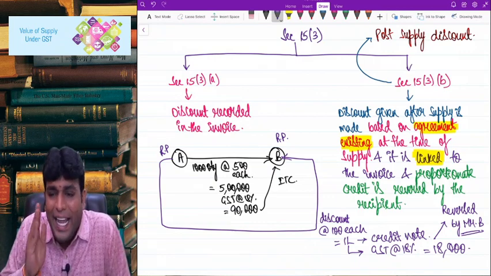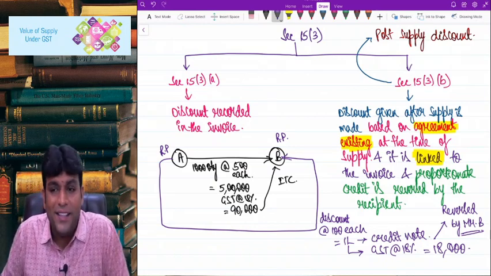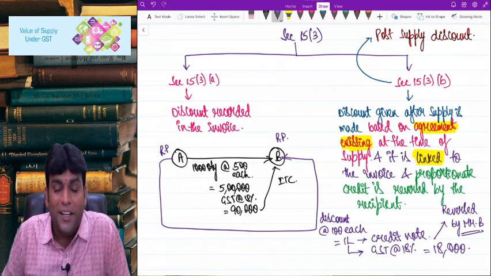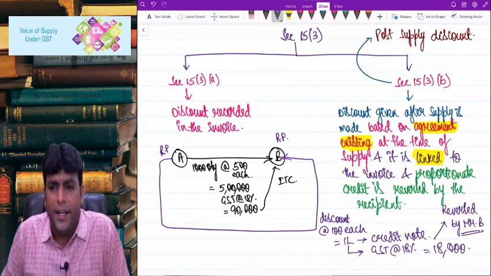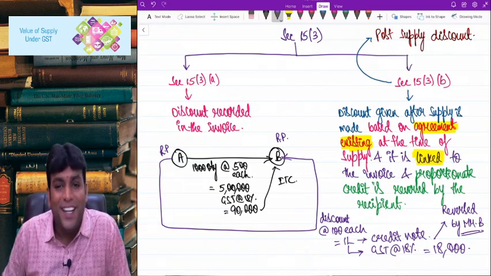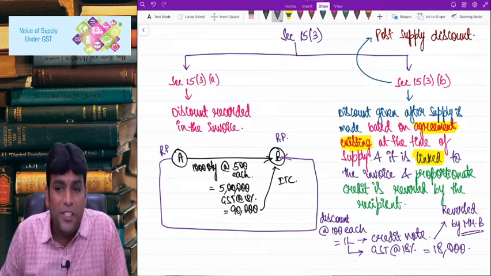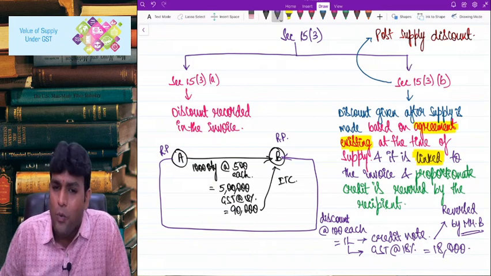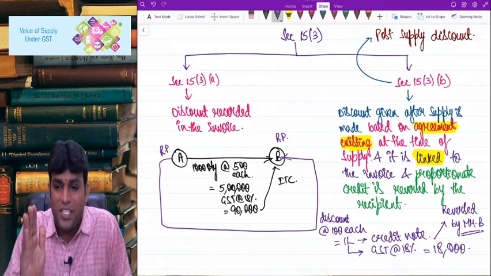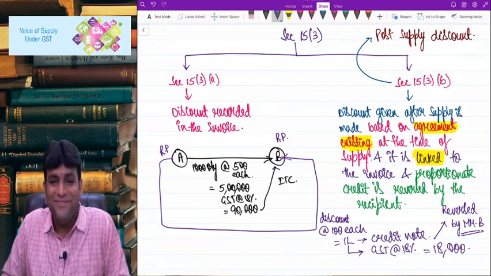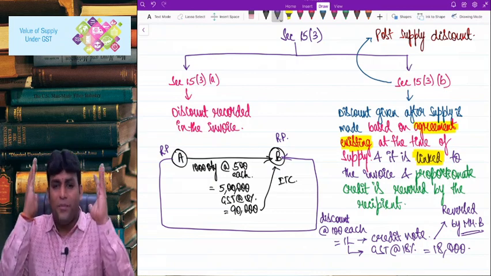based on agreement existing at the time of supply, and it is linked to the invoice. That is linked to the invoice, no doubt about it. And moreover, proportionate credit. What credit? Proportionate credit is reversed by the recipient. That is, the relevant respective input tax credit has been reversed by the recipient. That's in my example on 1 lakh 18% is 18,000. That 18,000 should be reversed by Mr. B. That's it. This is the story of 15.3, which talks about exclusions from transaction value.